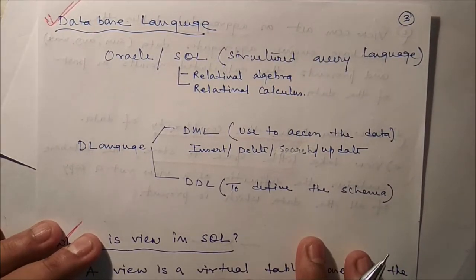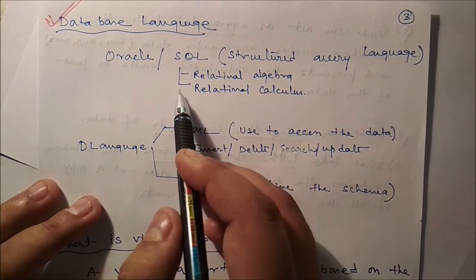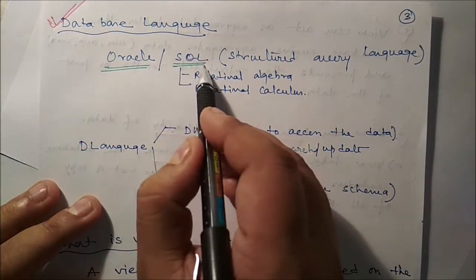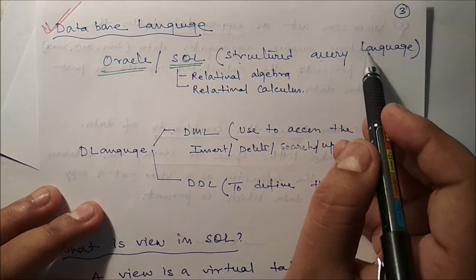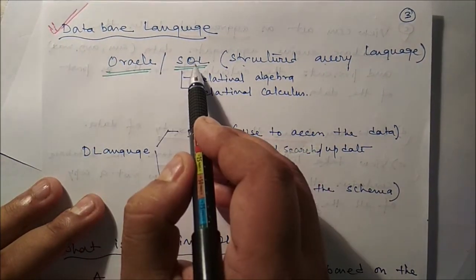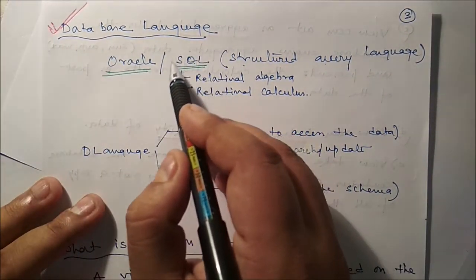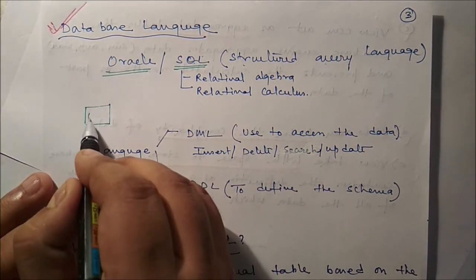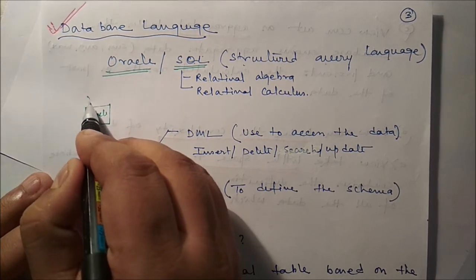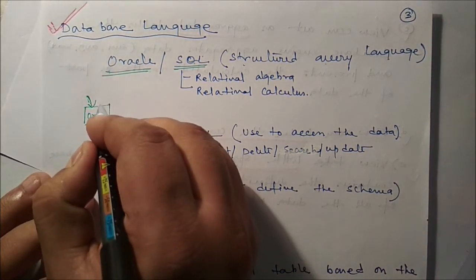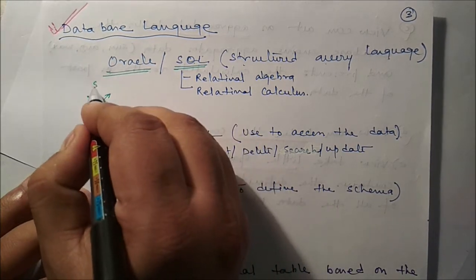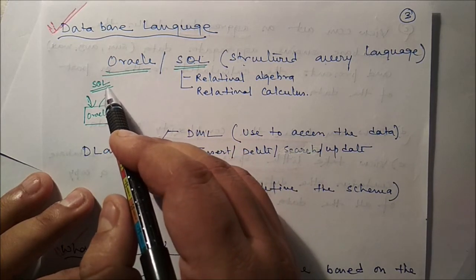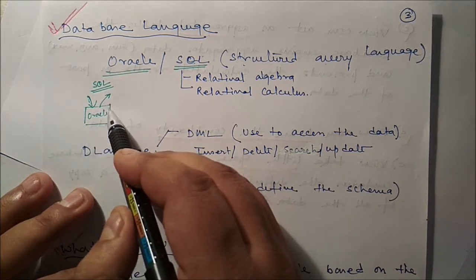Next is what? Database language. Now see, Oracle is what? It is a DBMS. What is SQL? SQL is a structured query language. Now, what is the difference between Oracle and SQL? So, SQL is a programming language, Oracle is a DBMS. That means suppose one Oracle is there, to store the data and to retrieve the data, we use SQL. So, SQL is a tool, SQL is a language through which we can access Oracle.